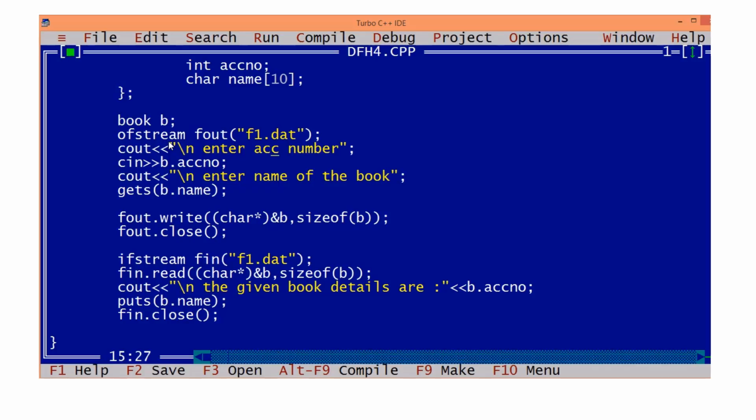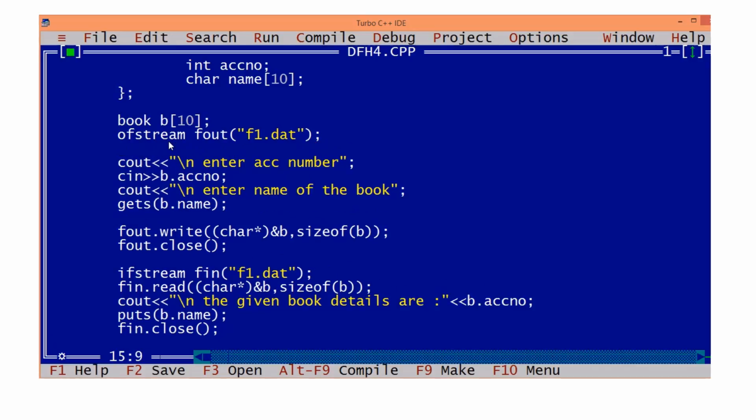Now suppose you have an array of books, that is 50 students in a class or 100 students in a class. So how do we do it? Suppose 10 books in a library. So we will be taking a loop, int i equal to 0 to i less than 10, i plus plus.